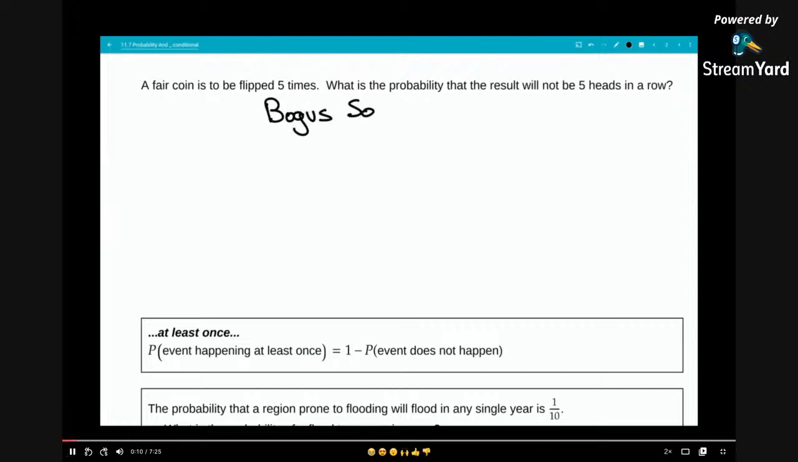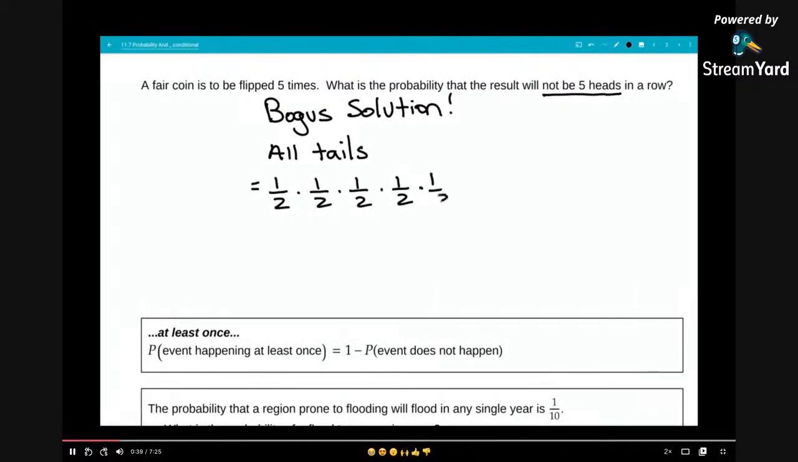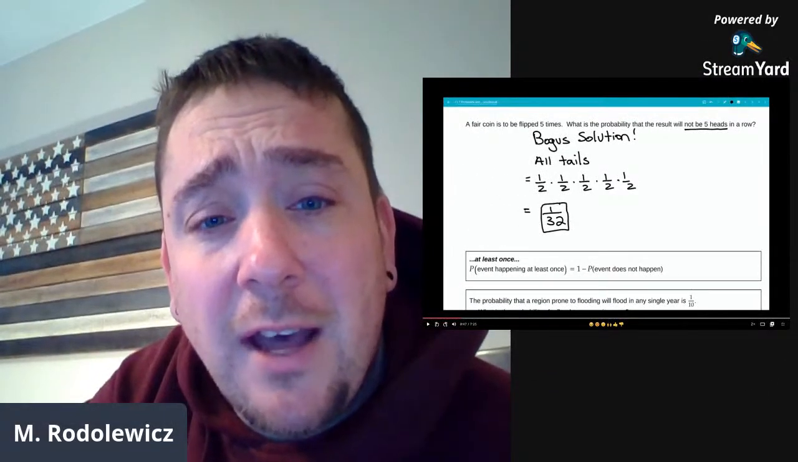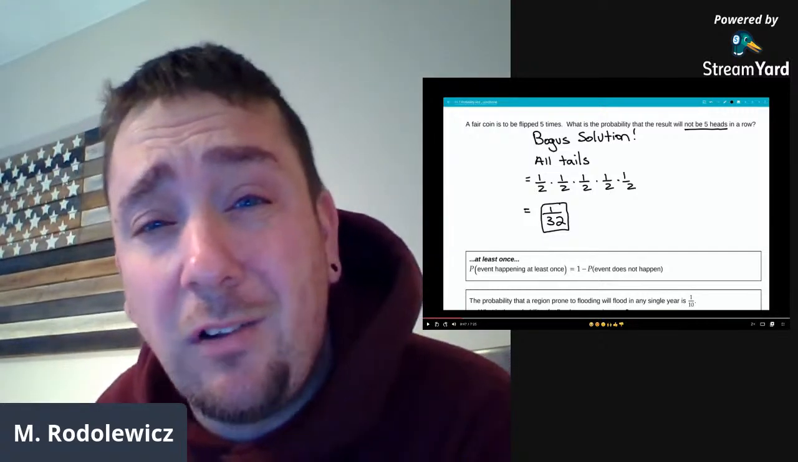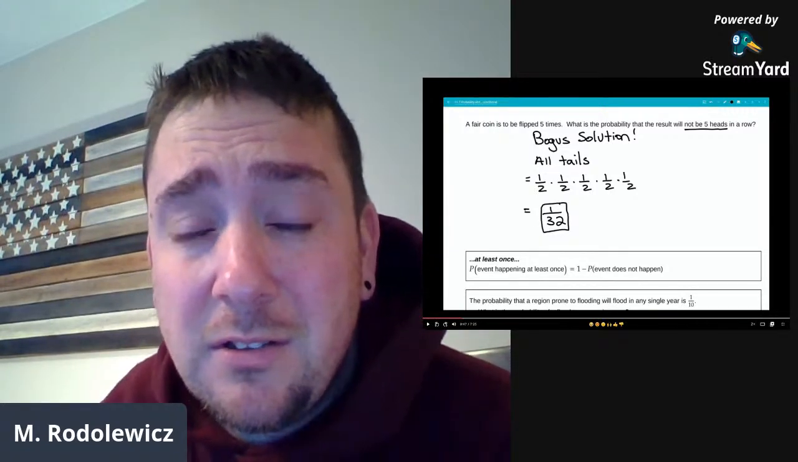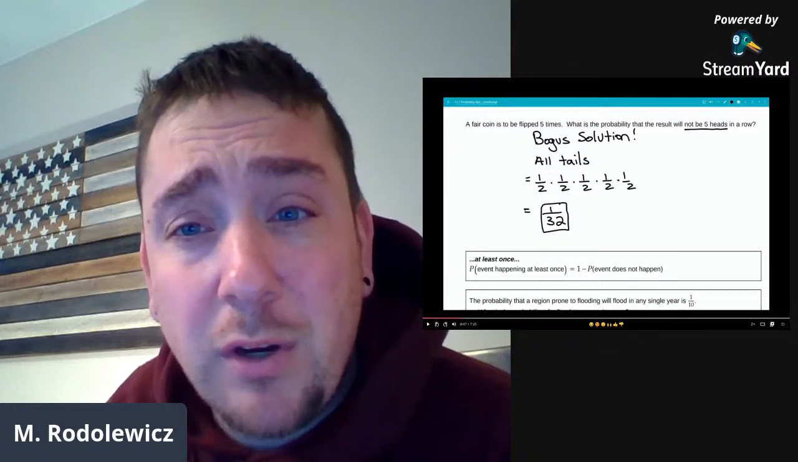But I'm going to start now by giving a bogus solution that a lot of students tend to say. If the answer is not 5 heads, they end up calculating the probability of all tails, meaning you don't want 5 heads, so you want tails, which is a half and a half and a half and a half and a half multiplied together, which is 1 out of 32. But I'm arguing that that answer doesn't seem reasonable, because we already estimated that our number should be close to 1, and 1 out of 32 is a number that's close to 0. So this answer does not even seem reasonable.